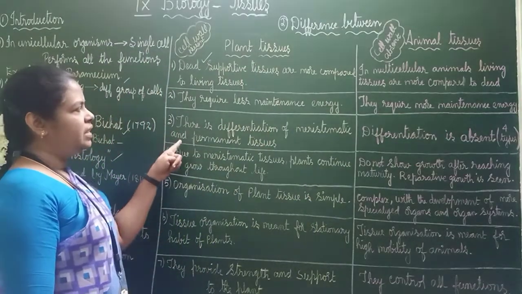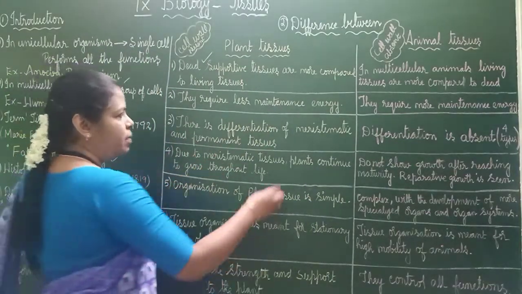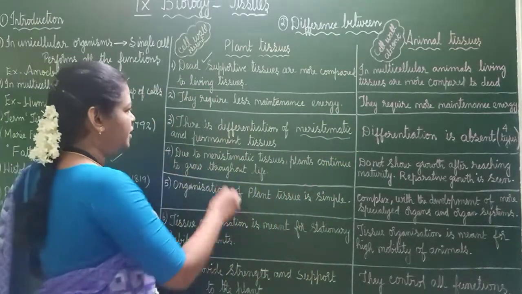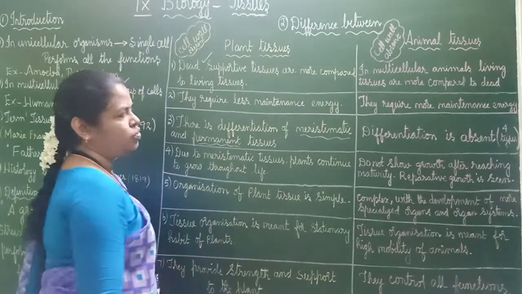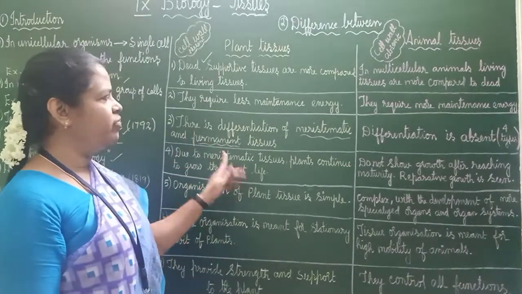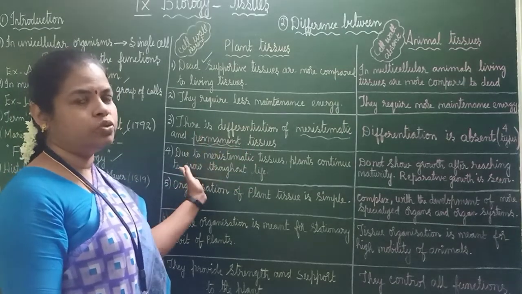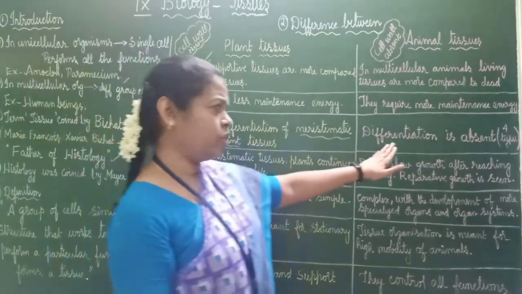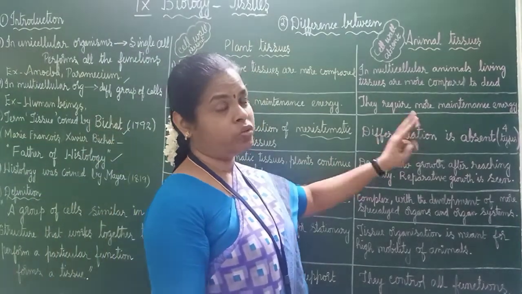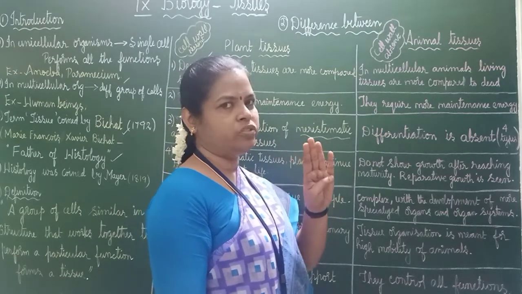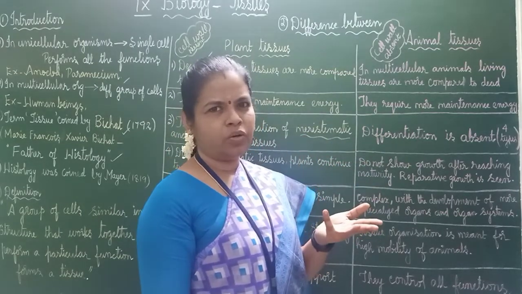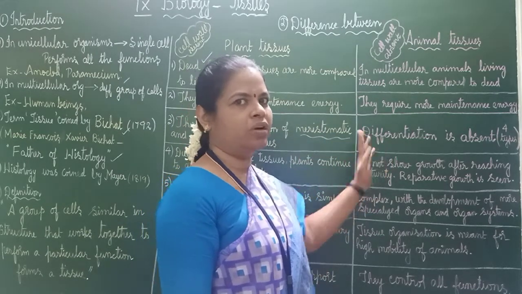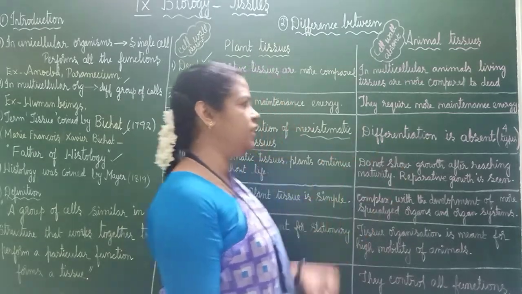So, third point. There is differentiation of meristematic and permanent tissues. See the pronunciation? Meristematic and permanent tissues. Both the tissues we are going to study in plant tissues. Here in animals, differentiation is absent, but we are going to study 4 types of tissues. Animal tissues, for example, nervous tissue you have studied, nerves and all. Nervous tissue, muscular tissue, vascular tissue and all we are going to study. Connective tissue we'll study later.